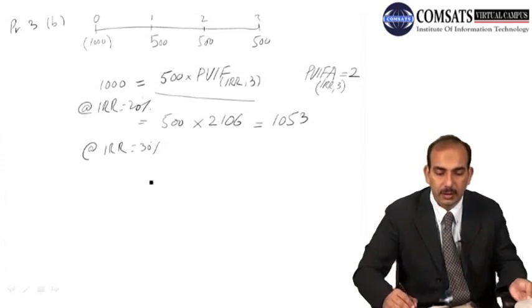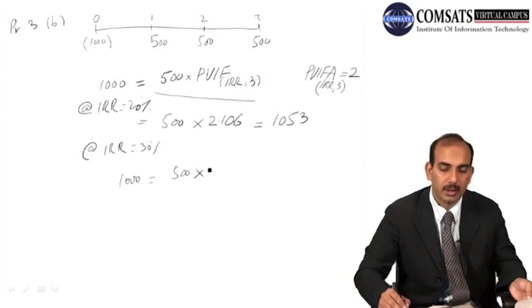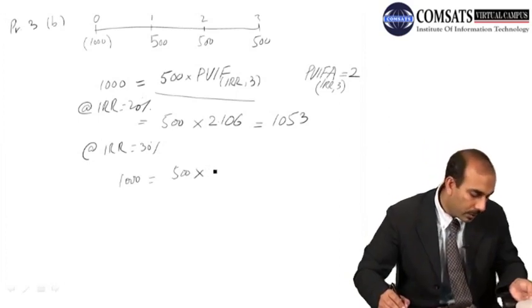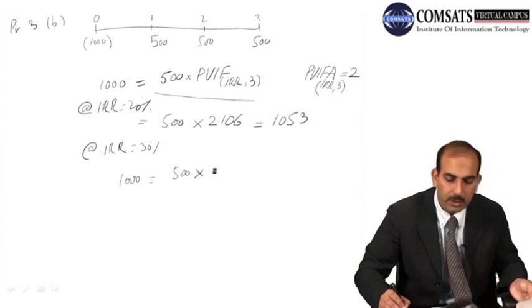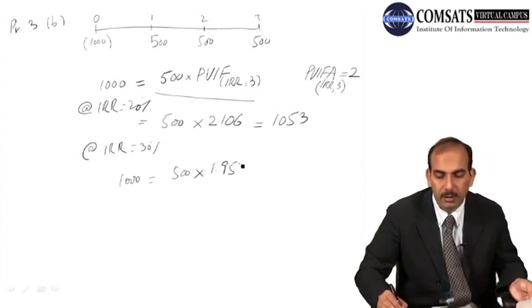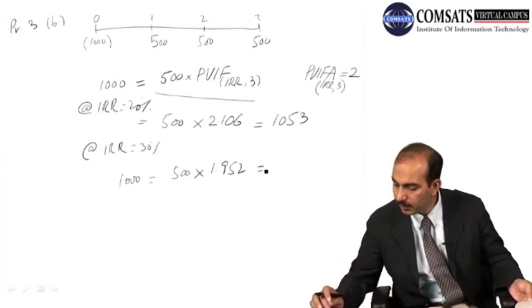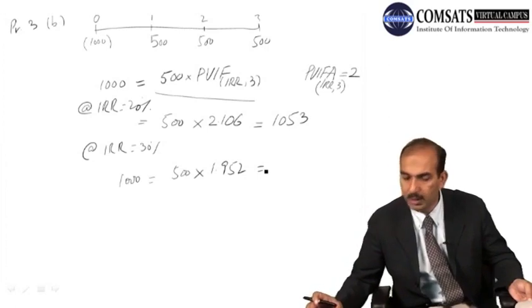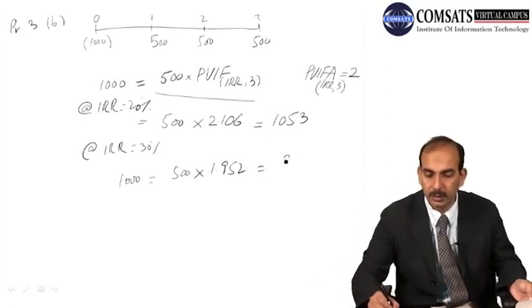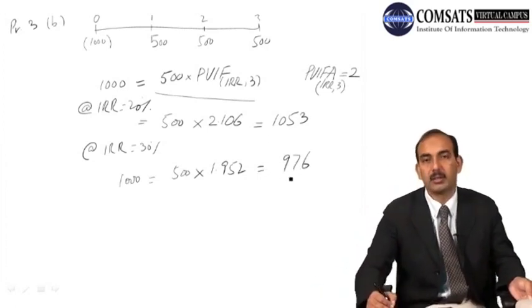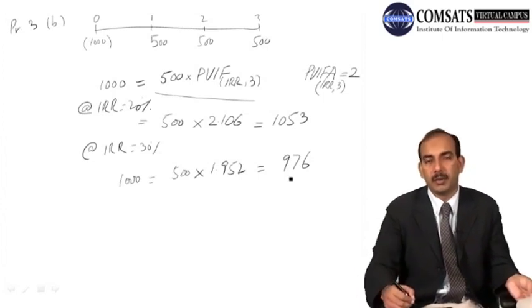So in this case here we'll have that equation like this: 500, that is the cash flow occurring at the end of every year, into 1.952. So we have here 500 into 1.952, it makes it to 976. Now I leave the remaining part for you.